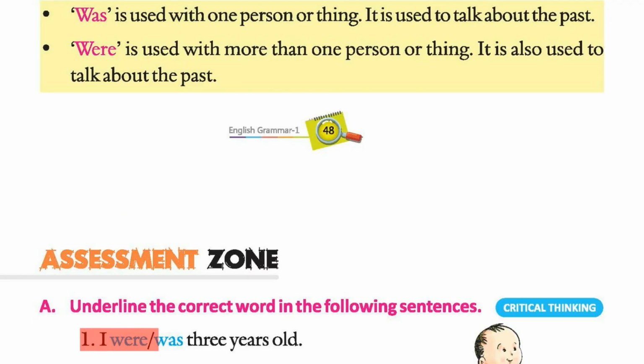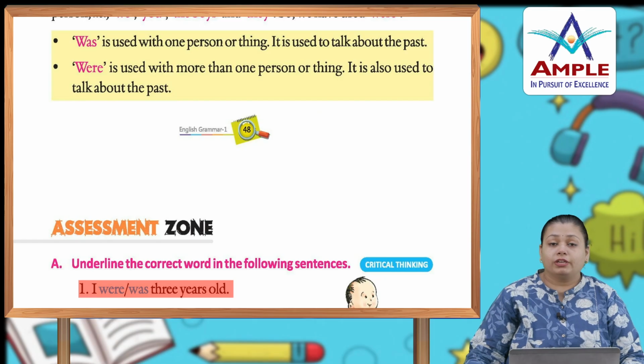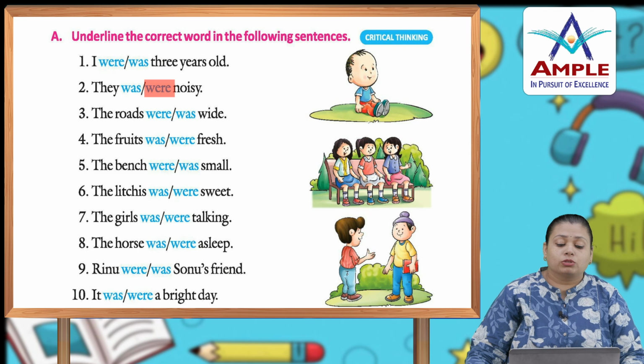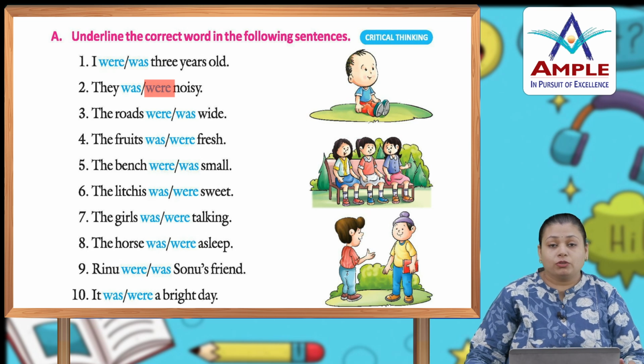Number 1, I was or were a 3-year-old. Here we are talking about a singular person, I, so we use was. Number 2, they was or were noisy. Here we are talking about plural persons, more than one person, so we use were. So like that, the rest of the part you will do yourself.